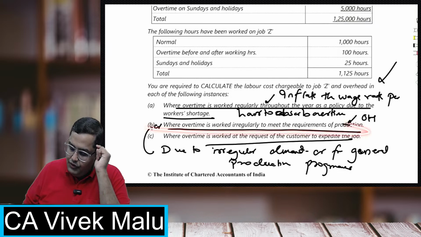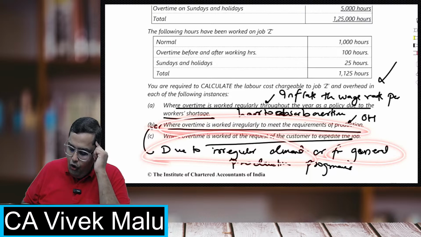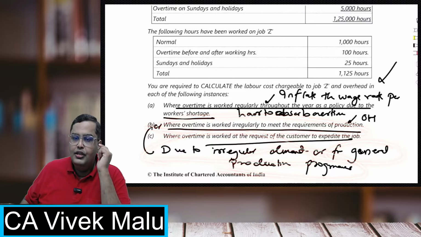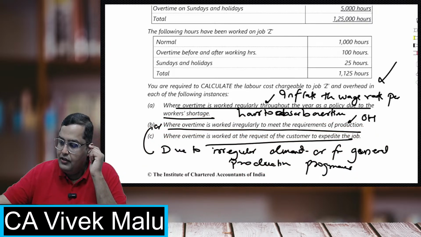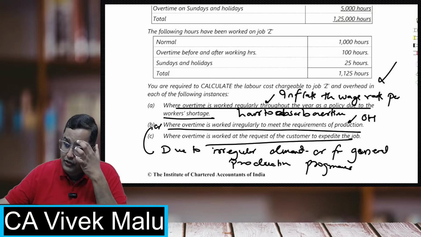Where overtime is worked irregularly to meet the requirements of production, or due to irregular demand, or for general production programs, then you treat it as an overhead.